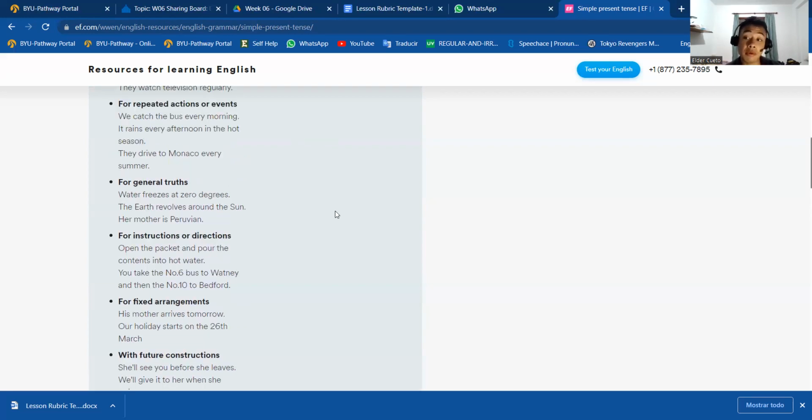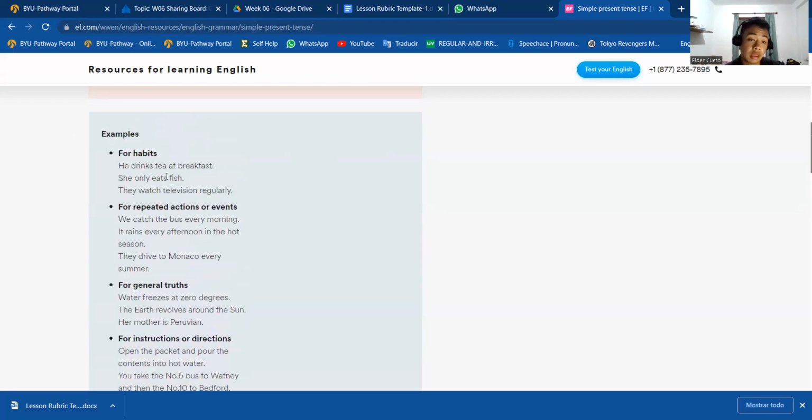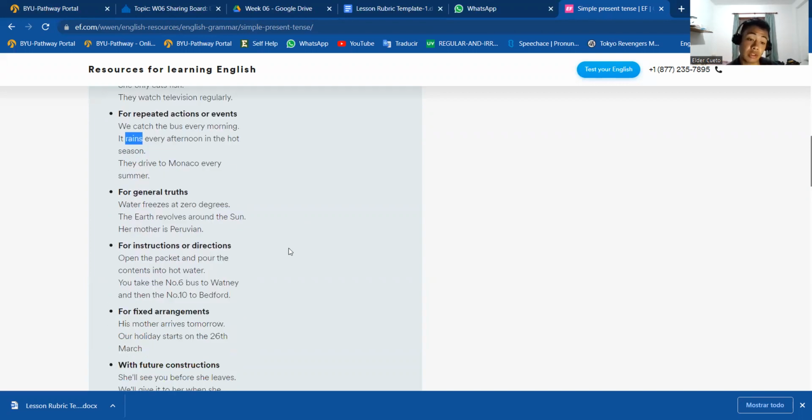Something that is very important that you need to keep in mind, try to remember the grammar. If we are talking about he, she or it, you need to add the letter S to the verb. Okay, drinks, eats, rains. There are some exceptions, but later in this class we're going to talk about that. But always try to keep this in mind: if you're talking about he, she, or it, you need to add the letter S at the end of the verb. Okay.